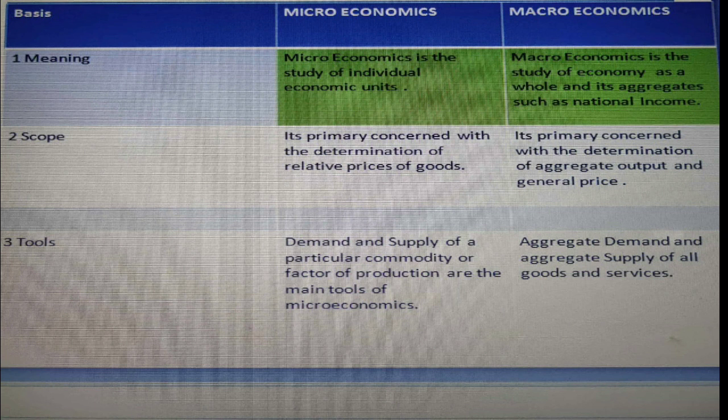Macroeconomics is primarily concerned with the determination of aggregate output and general price level. Demand and supply of a particular commodity or factor of production are the main tools of microeconomics. Aggregate demand and aggregate supply of all goods and services are the tools of macroeconomics.